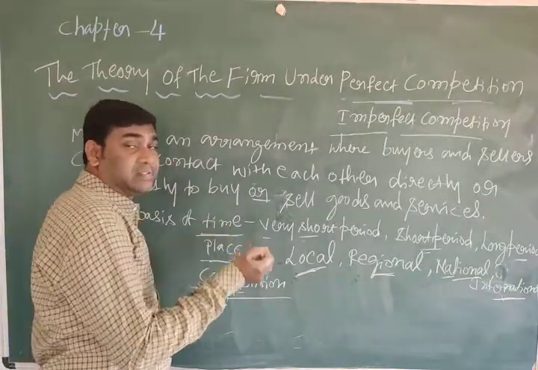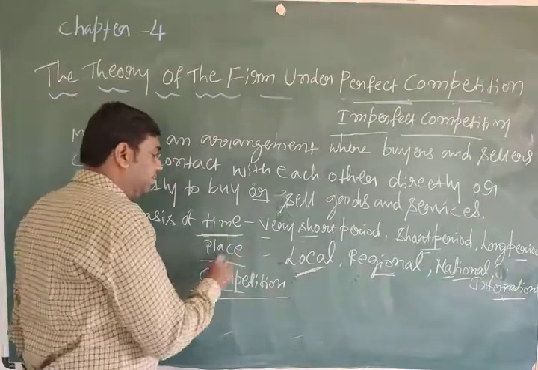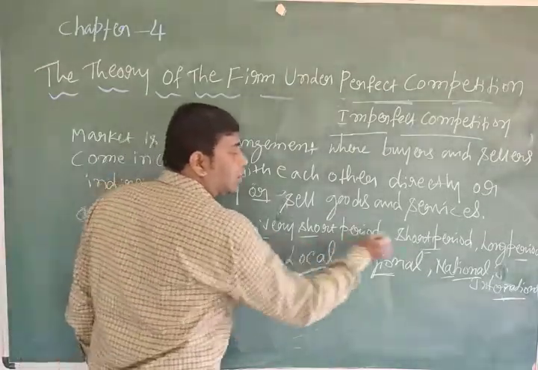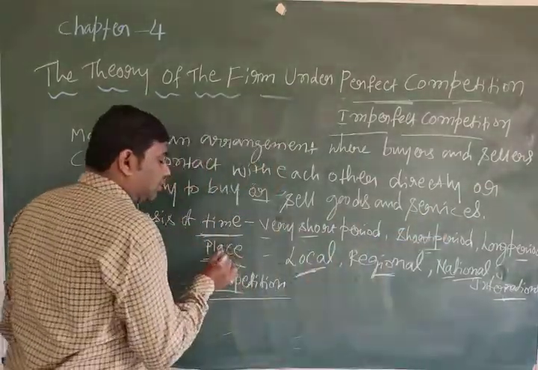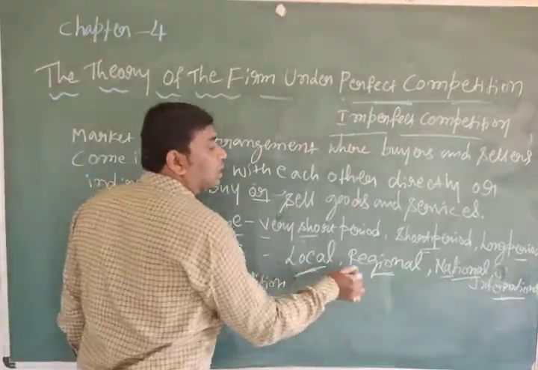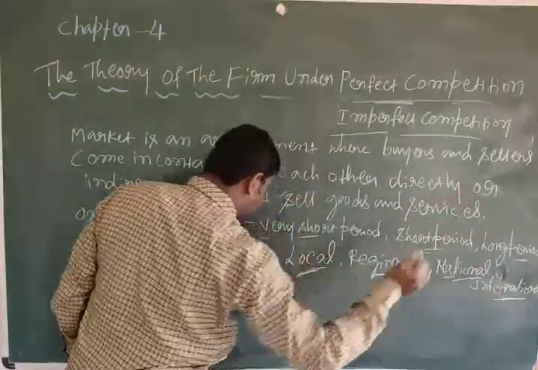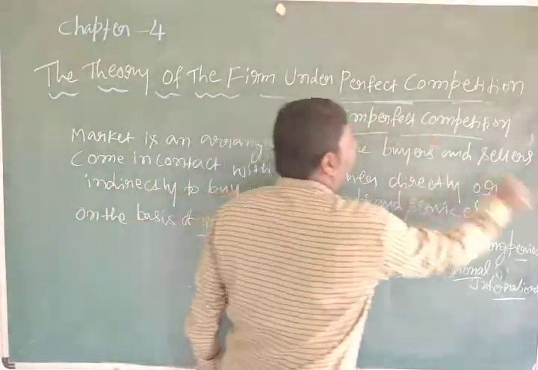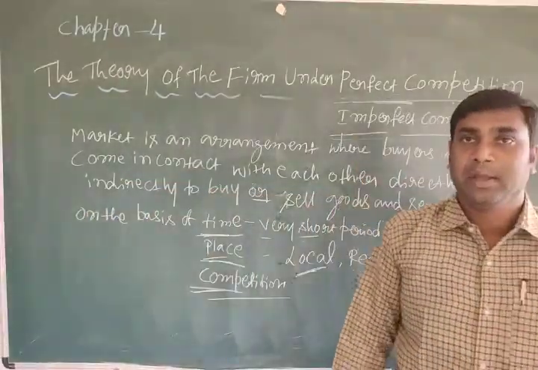The markets can be classified on the basis of time: very short, short, long; on the basis of place: local, regional, national, international; and on the basis of competition: perfect competition market and imperfect competition market.